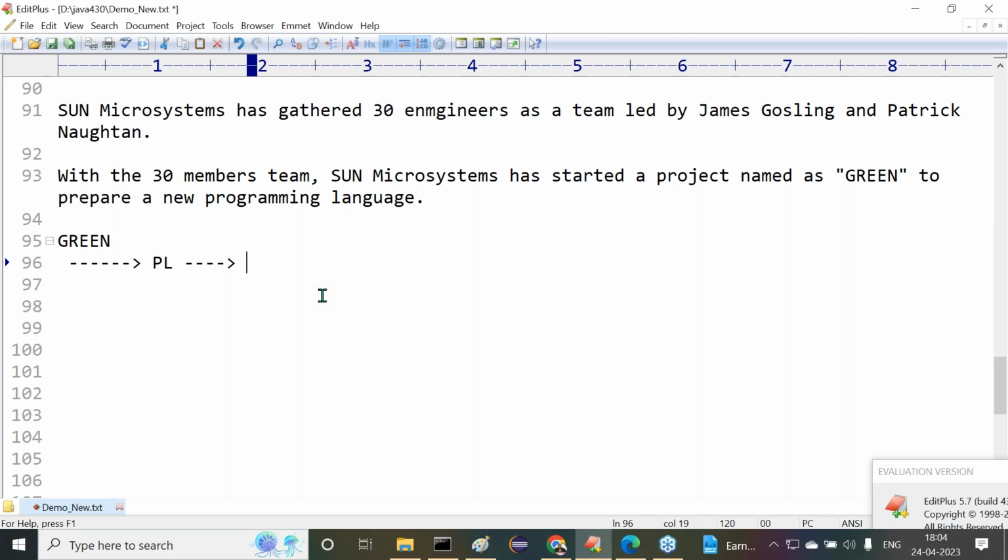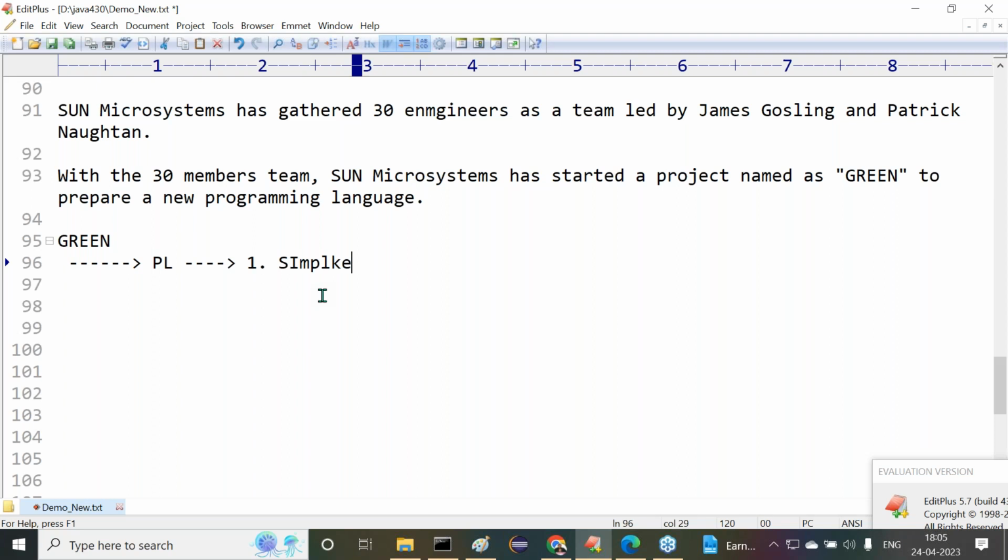Just think of it. We are in 1991. We have an intention: we want to create a new programming language. But before starting to prepare it, before starting its implementation, first we have to analyze. What features do we want to see in that new programming language? What do we want to implement in it? If we come to this point, Sun Microsystems wanted to see three main features in their new programming language. What are the three main features?